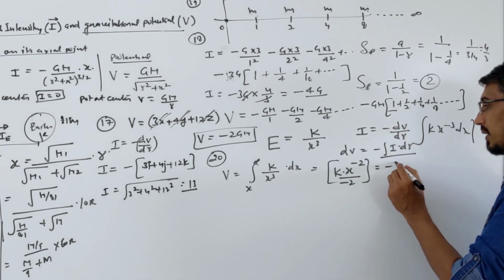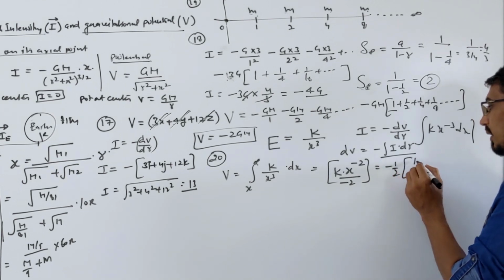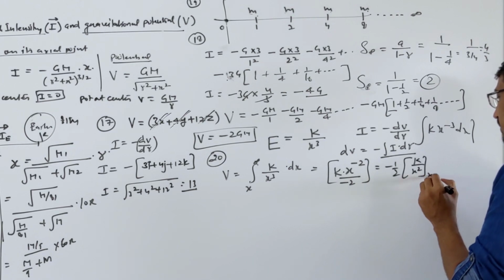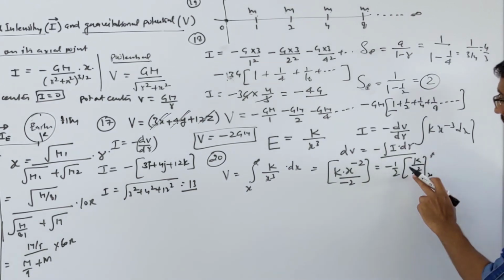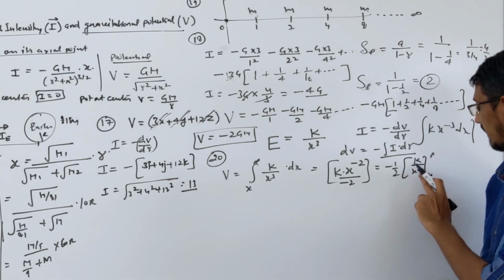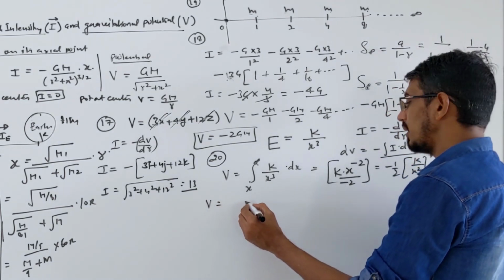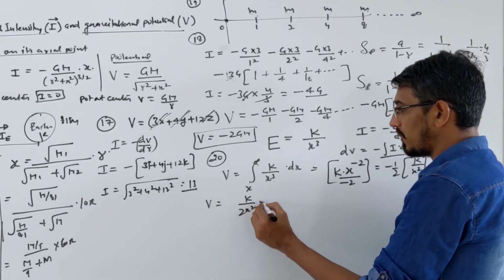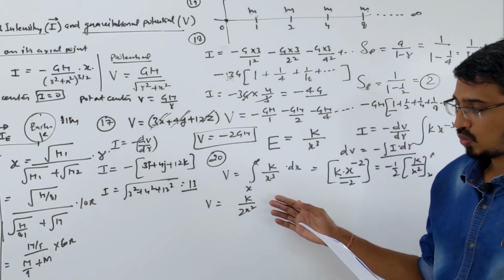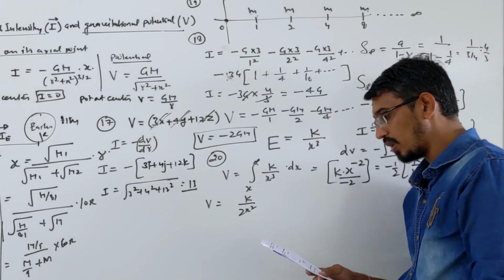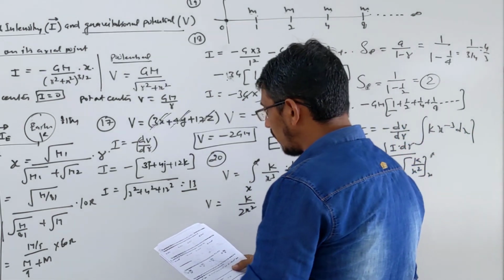So it becomes simply minus 1 by 2 into k into 1 by x square, and this range goes from x to infinity. When you put infinity, it becomes 0, and x you put here, same answer. So the answer comes k upon 2x square, that is your fourth option. Okay, let's move on to another problem.